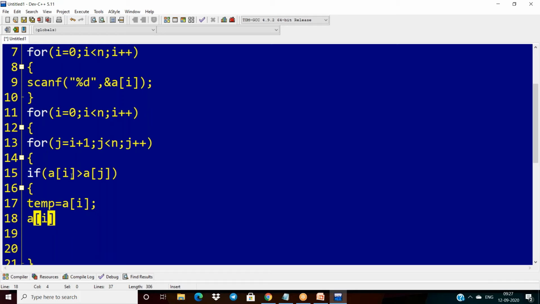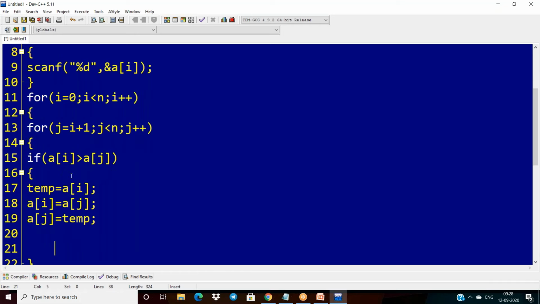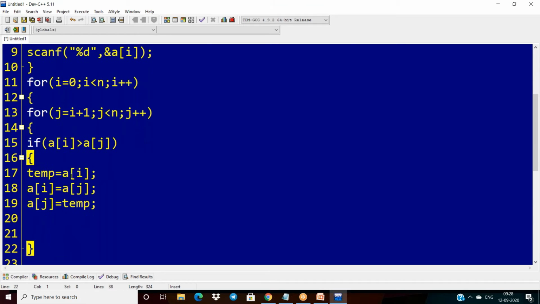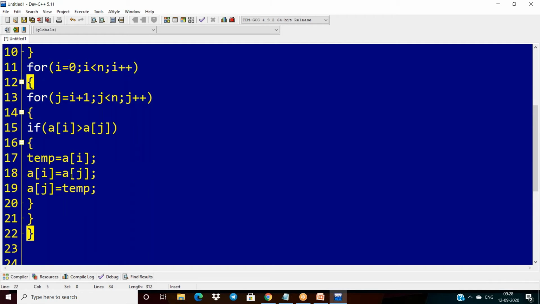Next, a of i becomes a of j. Now a of j becomes temp. Okay, swapping is over. Next is the end of the inner loop, and then the end of the outer for loop.